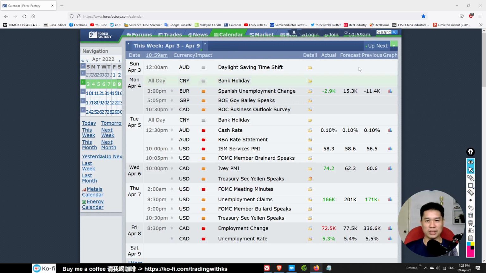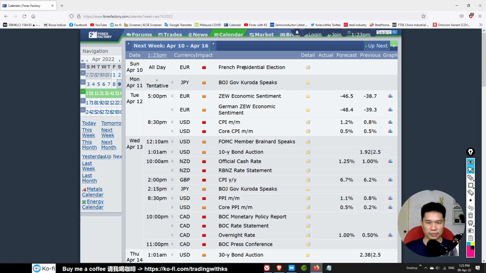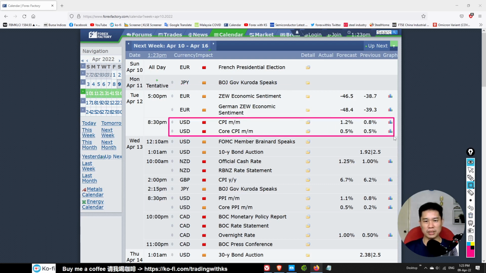And the AUD cash rate, of course. Let's look at next week. On Sunday we have the French presidential election. On Monday we have BOJ governor Kuroda speaking. If you're trading the JPY, just watch out. Tuesday for the Euro, not much. We have the CPI numbers, which we need to check out. They expect higher CPI numbers. If the numbers continue to be high, it will be positive for the USD.